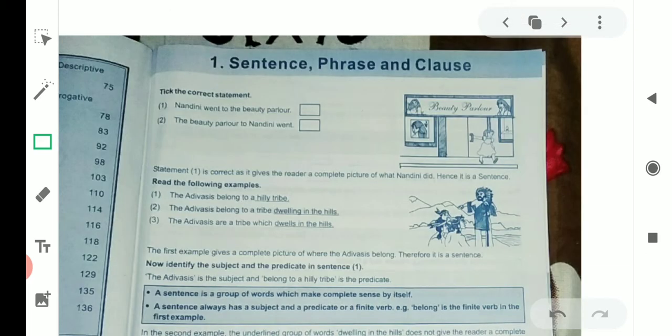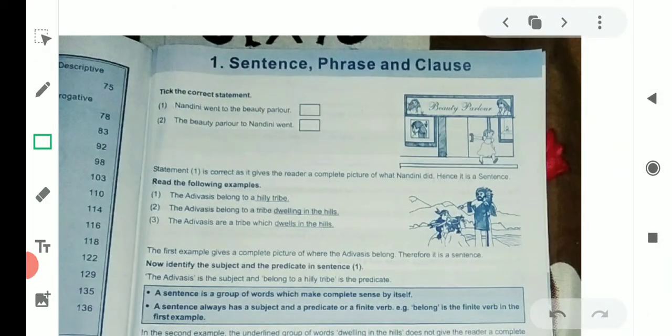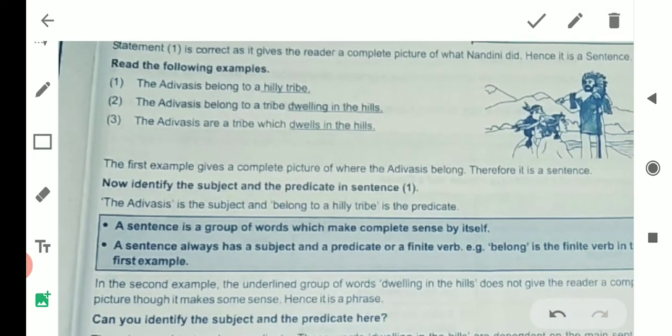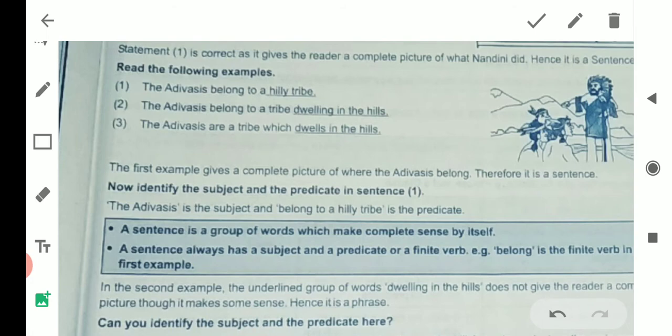Here, see the definition of sentence. Read the following examples. Number 1.